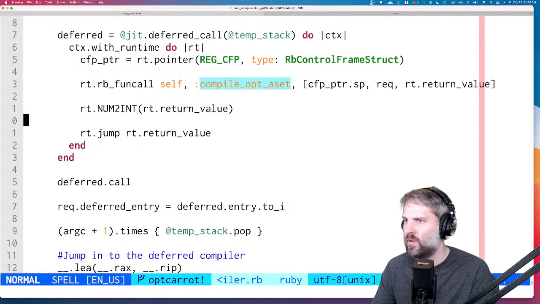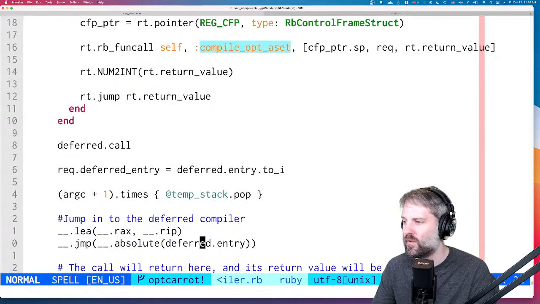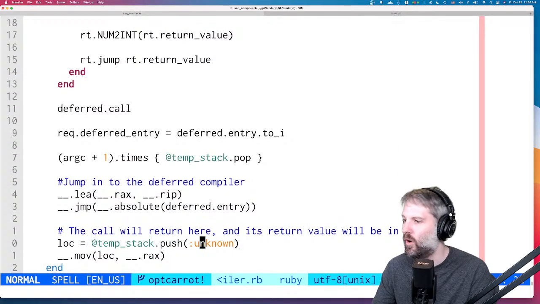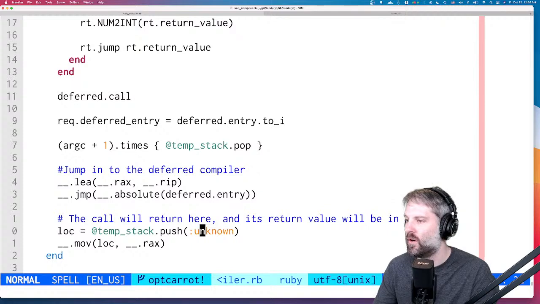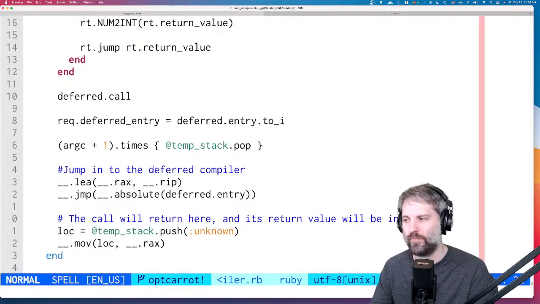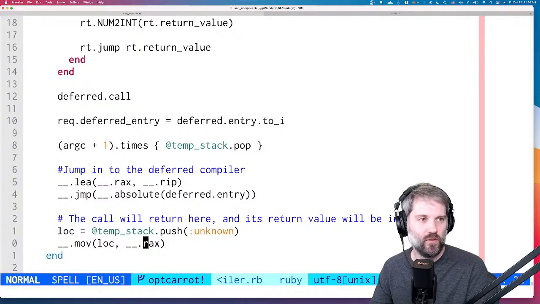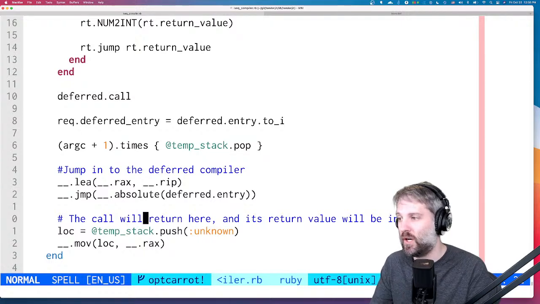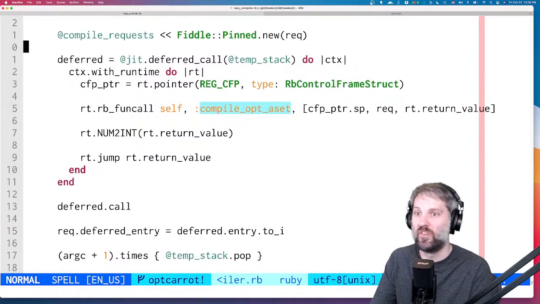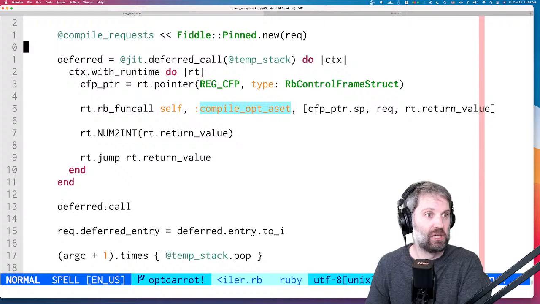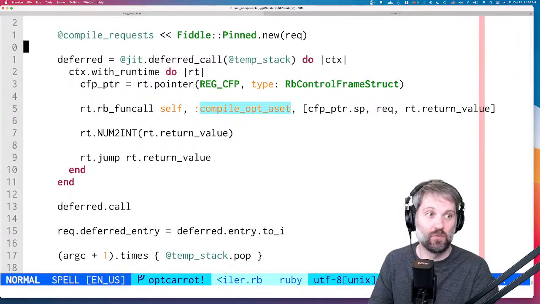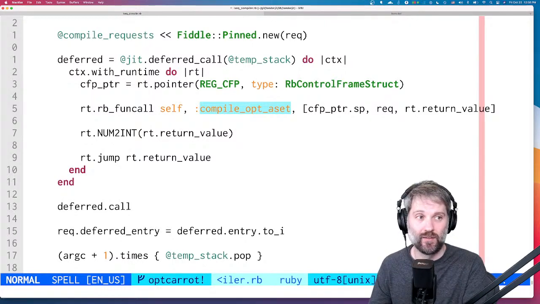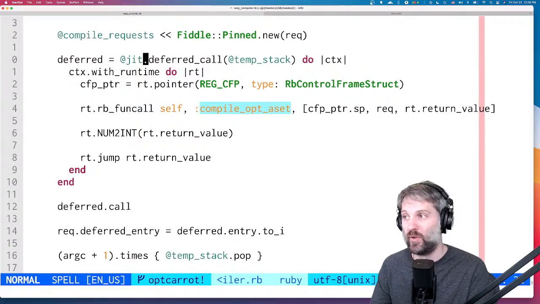And when I look at this, I didn't see any pushes onto the stack from the deferred compiler. Oh, okay, we have a push here. All right, so we push a value onto the stack and we push rax onto the stack. So what this means is, whatever the return value is of whatever is in the rax register, that's what we're going to push onto the stack. And I suspect it's probably wrong.